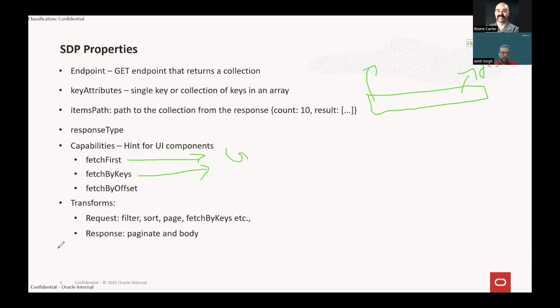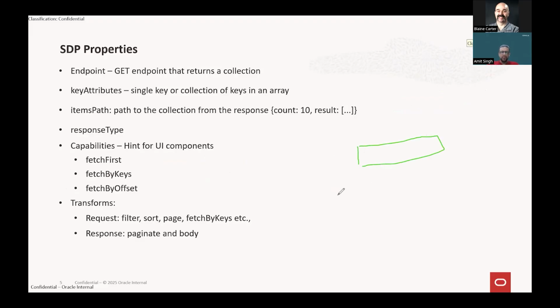And as I was saying, there is one more data provider apart from SDP. There's something called a multi-service data provider. So what happens here is, as I was giving this example of the select single, in most scenarios, like for the Visual Builder business object or some REST endpoints, there is get single or get many. Suppose I have a get many endpoint of a REST API. So I'm getting all the data.